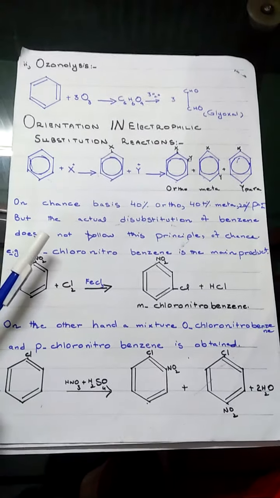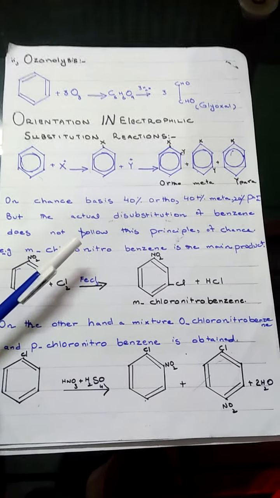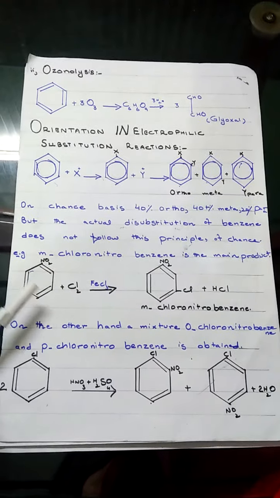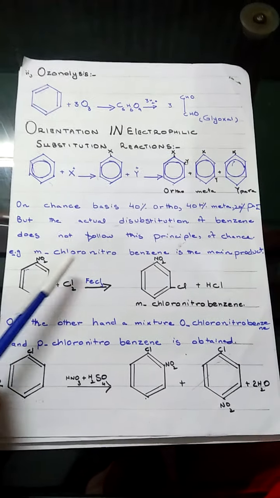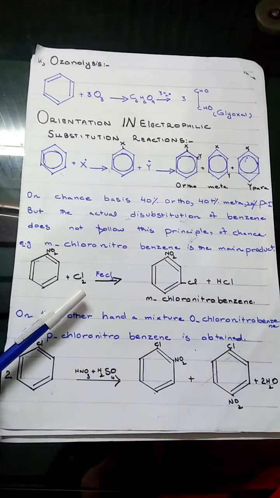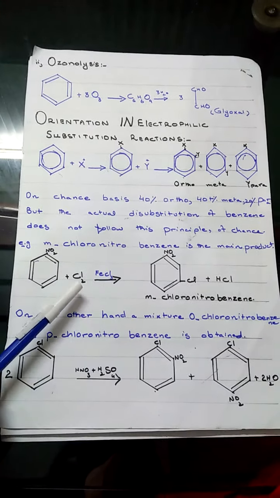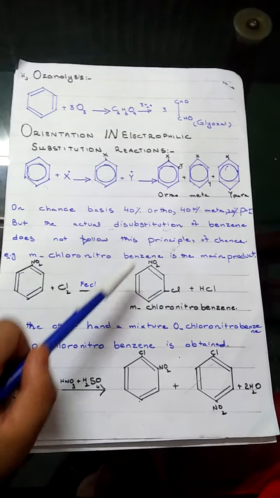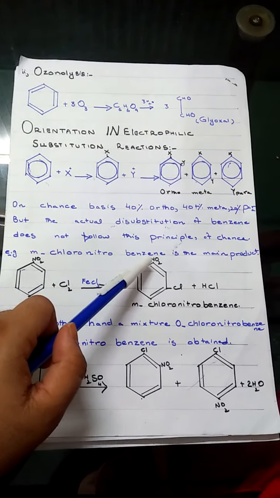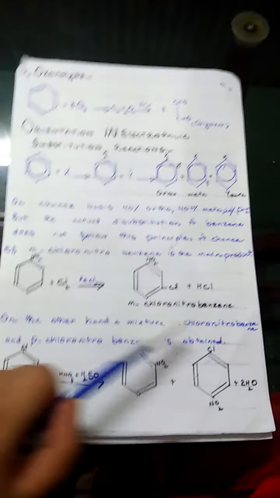But the actual di-substitution of benzene does not follow this principle of chance. This can be explained with this example. Meta-chloronitrobenzene is the main product. When nitrobenzene is reacted with chlorine in the presence of FeCl3, then the incoming group, chloro group, will attach to the meta position, and this will be directed by the group already present, nitro group, on the benzene ring. It will direct the incoming group to the meta position, plus HCl is formed.